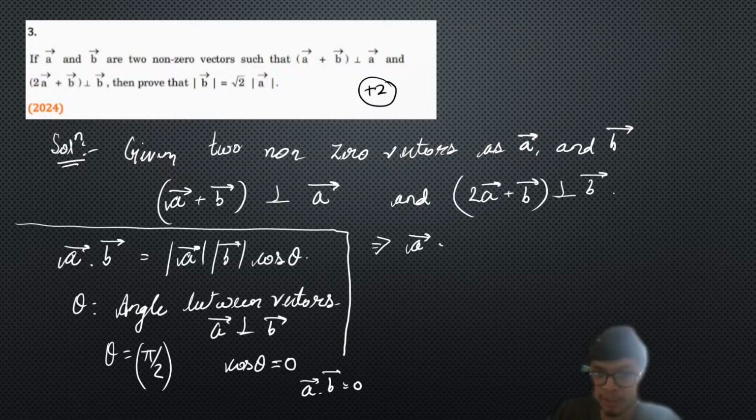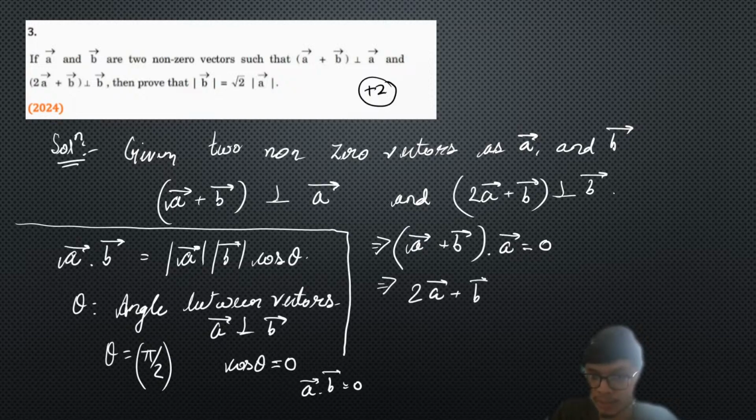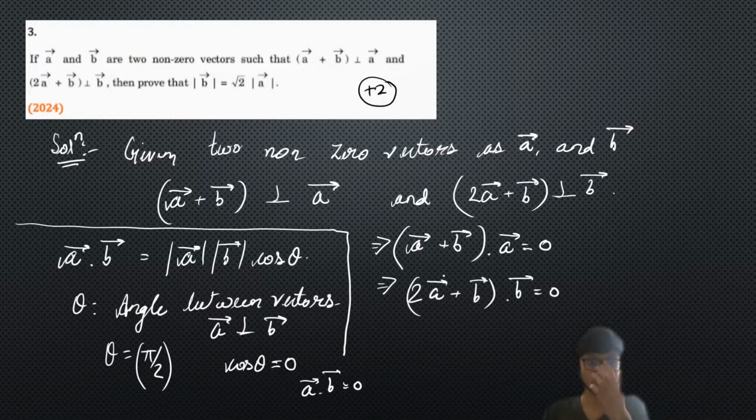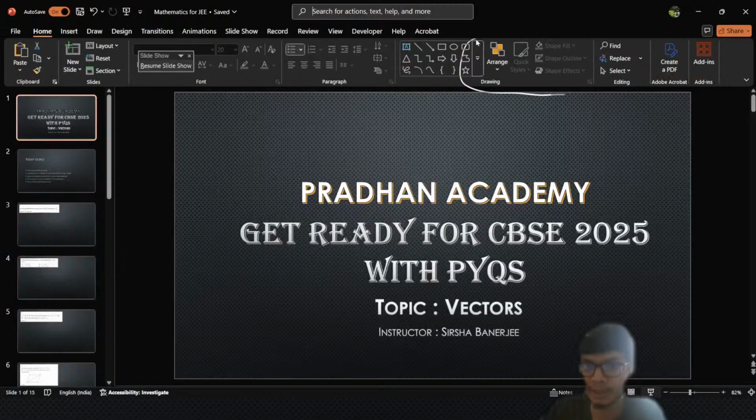Since the vector a plus b is perpendicular to the vector a, I will put a plus b dot a is equal to 0. That's my first equation. And similarly, I'll put 2 times a plus b dot b is equal to 0. So we have two pieces of information and two unknown vectors. Now we just need to prove that mod of b is equal to root 2 times mod of a. That is what we need to prove over here.